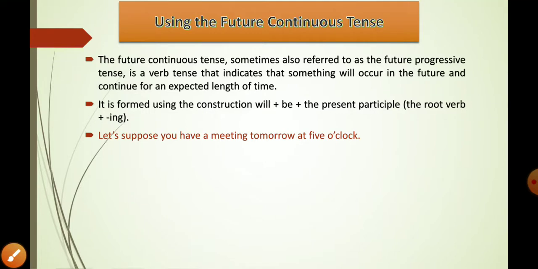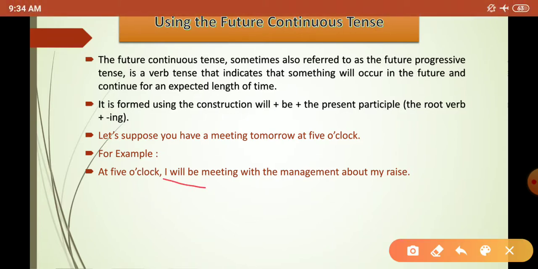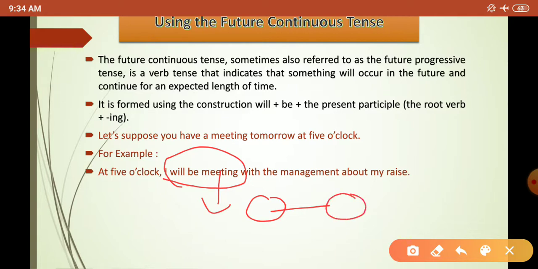Let's suppose you have a meeting tomorrow at 5 o'clock. This will give you a clear idea of how you can use the future continuous tense. How are you going to tell it? At 5 o'clock, I will be meeting with the management about my raise. What does this meeting mean? This means the meeting will start at a particular point, it will go for a length of duration, and then it will end at a particular time.